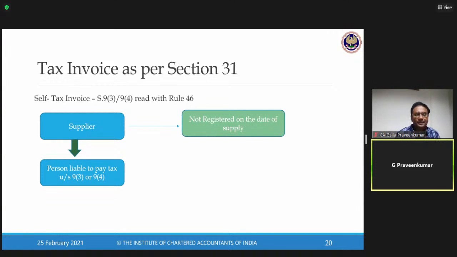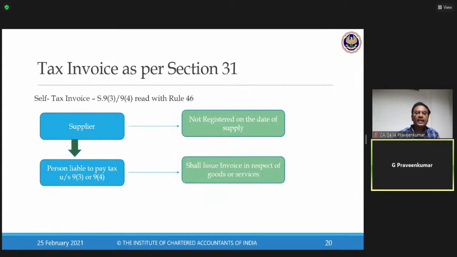That is called 9(3). 9(4): notified list of goods or services supplied by an unregistered supplier to a registered recipient. I repeat, notified goods or services supplied by an unregistered supplier to a registered recipient, the provisions of 9(4) get triggered.